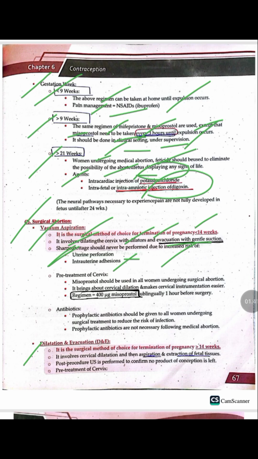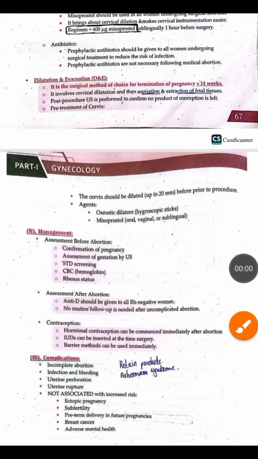Before performing the vacuum aspiration, the cervix is dilated with misoprostol, which causes cervical dilation and makes the cervical instrumentation easier. The regime used is 400 micrograms of misoprostol sublingually 1 hour before the surgery. Prophylactically, antibiotics are given to all women undergoing surgical treatment to reduce the risk of infection. Prophylactic antibiotics are not necessary following medical abortion.